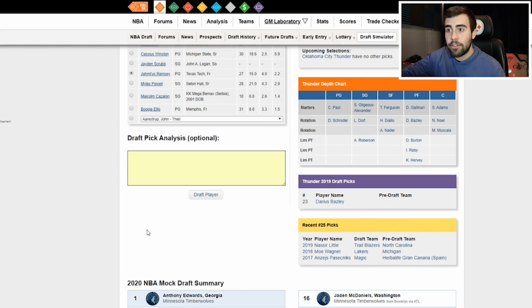Another player from Texas Tech went high last year in Jarrett Culver, and I think he's a very similar player to Culver. He shot 42% for the Red Raiders last year on about 4.5 attempts a night, and I think he could be a really good wing scorer for the Thunder, probably off the bench. I don't know if he'll ever be a starter, and they probably need a small forward because right now they do have Chris Paul, Dennis Schroder as the point guard, Shai as the shooting guard, Gallo if he stays at the power forward position, Steven Adams at the center. I think they need that small forward that had a revolving door at that position this year with Andre Roberson, Hamidou Diallo, and a lot of different players. So I'm going to have them selecting Jahmi'us Ramsey here with the 25th pick in the draft.